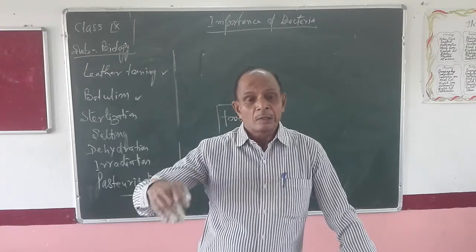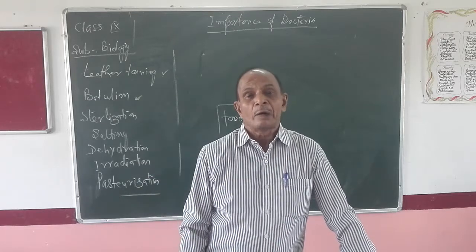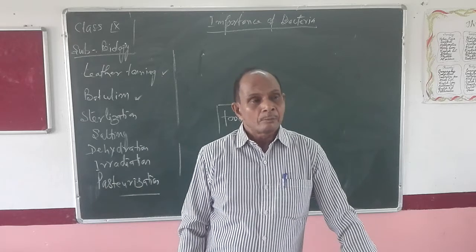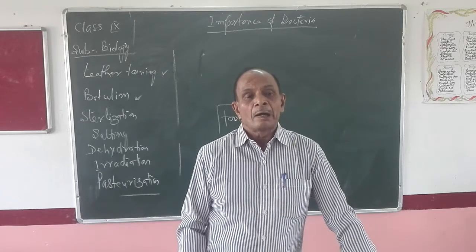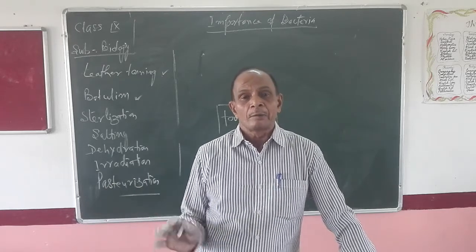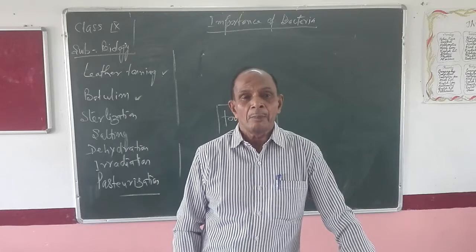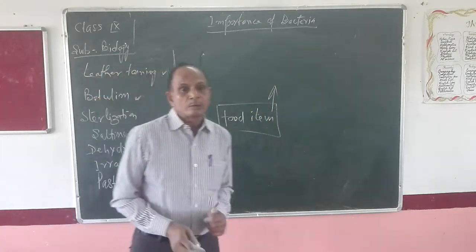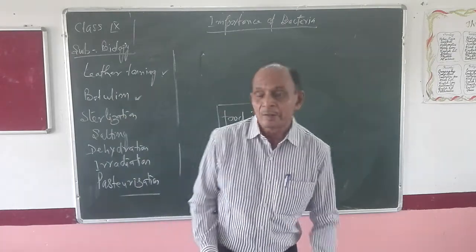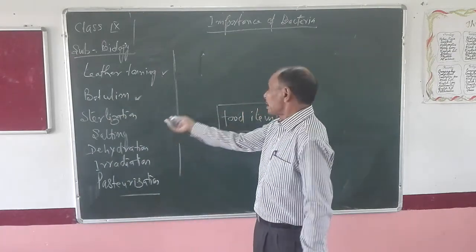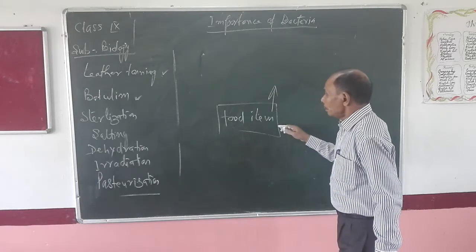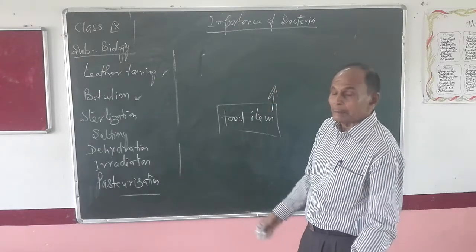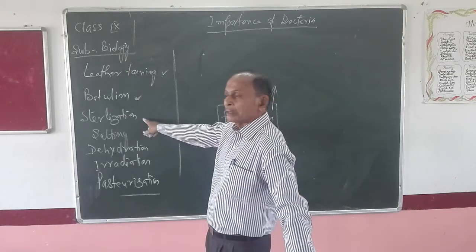Due to heating the milk up to boiling temperature, the bacteria present in the milk die and they cannot destroy our milk. This process of food preservation by heating the food item up to a high temperature and killing the bacteria is known as sterilization.